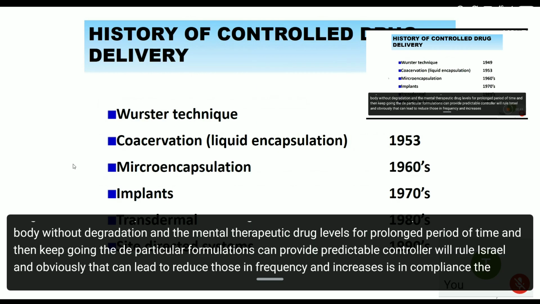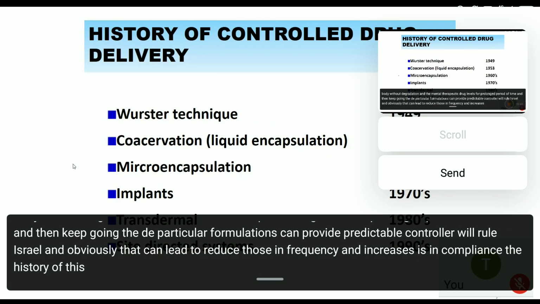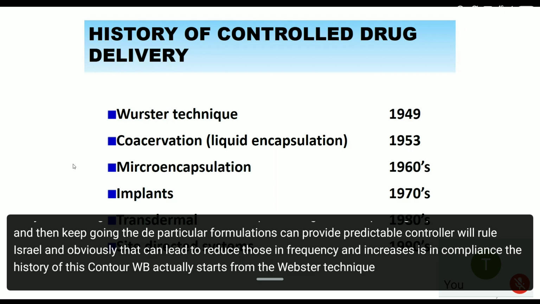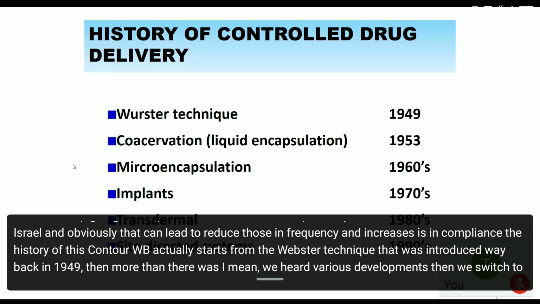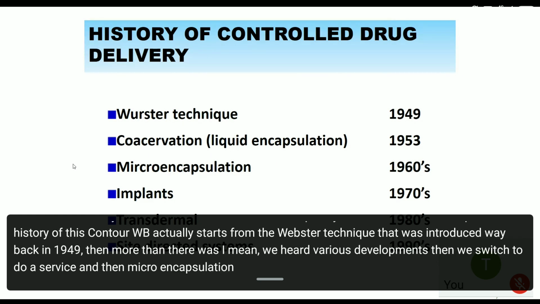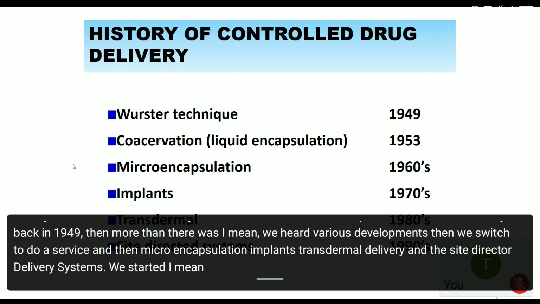The history of controlled drug delivery actually starts from the Wurster technique that was introduced way back in 1949. Then we had various developments. Then we moved to preservation, then microencapsulation, implants, transdermal delivery, and site-directed delivery systems. Researchers started working on this from 1990 onwards.